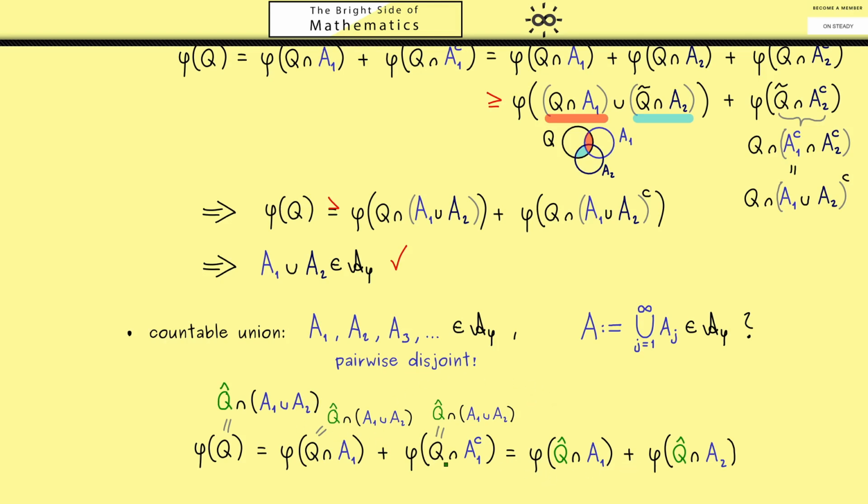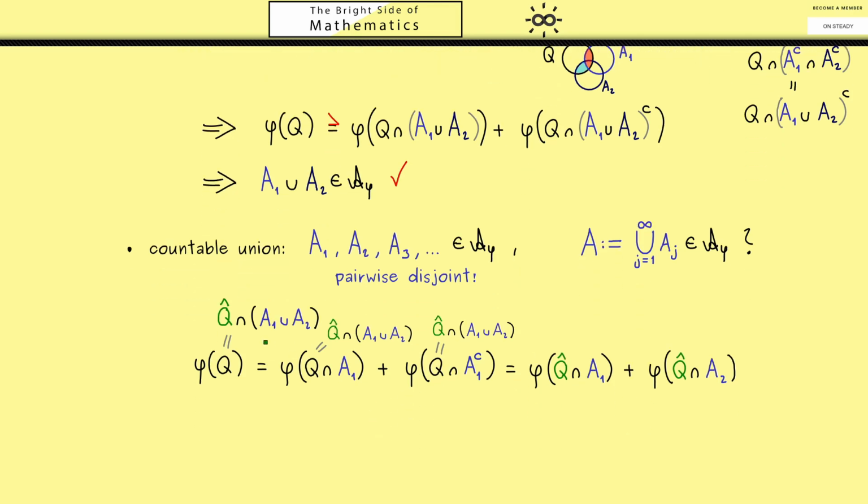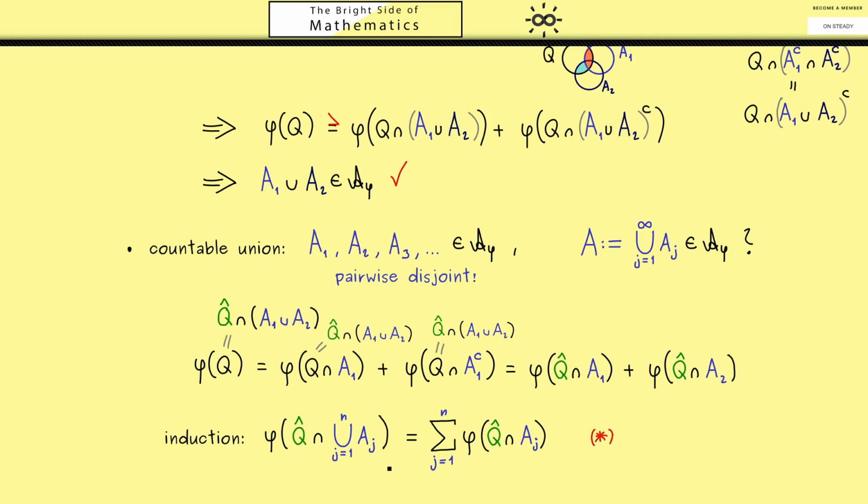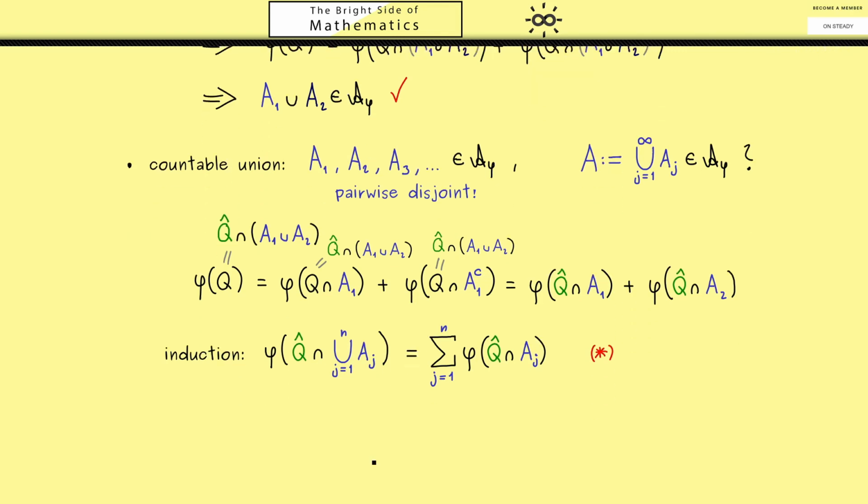Hence, the next step would be to do an induction to get finitely many sets in. So the induction shows we have phi of Q hat intersected with a finite union. So you see, this whole thing here is simply the left hand side. And then the right hand side is given by a sum. Of course, also from j equals 1 to n. And inside we have phi of Q hat intersected with Aj. Okay, so this is a nice result, which holds for every n, so we should give it a name, let's call it star.